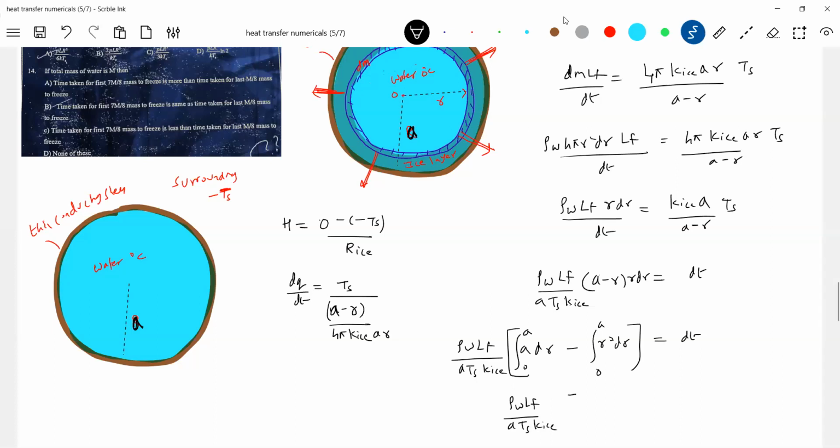So this will be a square by 2, and this will be a cube by 3. Sorry, a cube by 2 and a cube by 3.